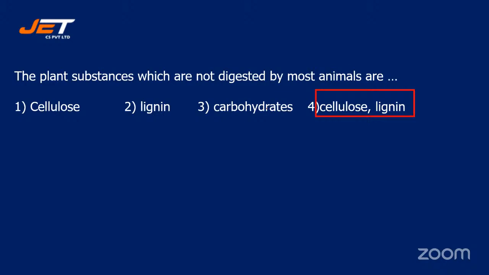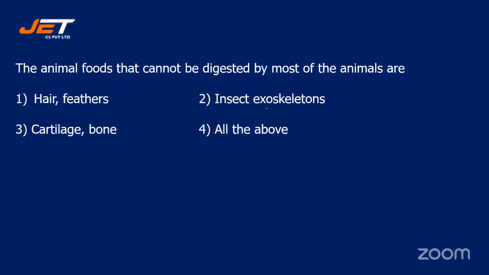Next question. Most of the animals are, and your options are number 1, hair or feathers, number 2, insect endoskeletons, number 3, cartilage and bones, number 4, all of the above.